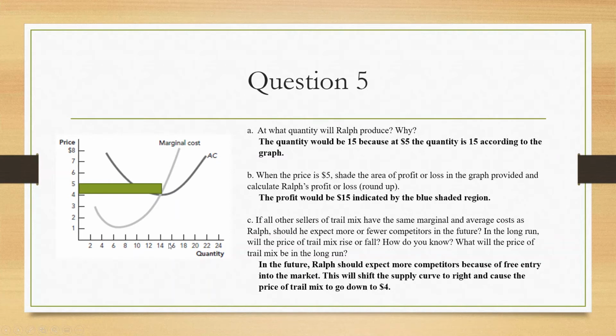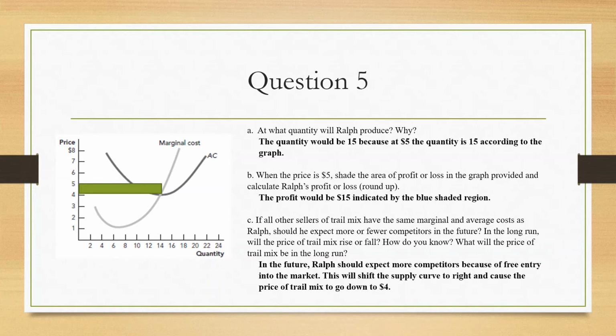This box actually extends a little bit more. It comes about right here, and you find the area of this rectangle right here, which would be 1 times 15, so $15.